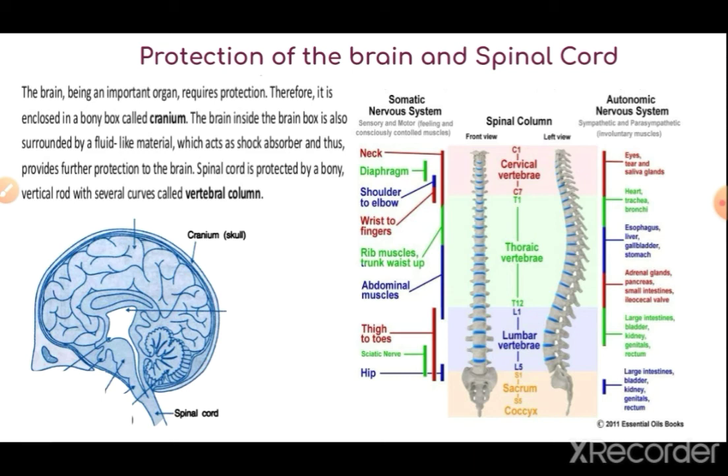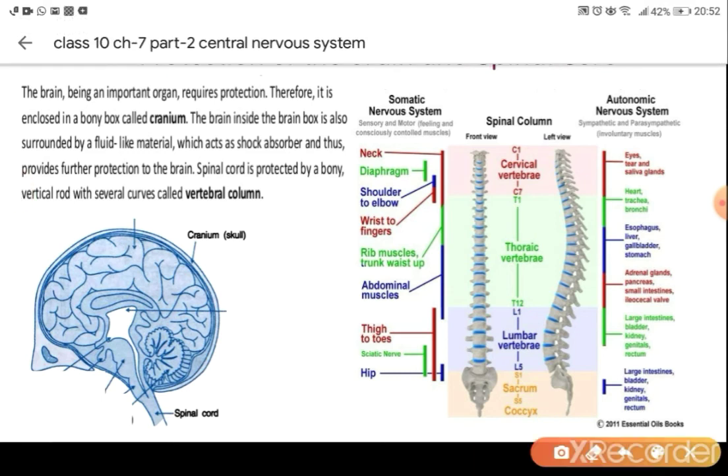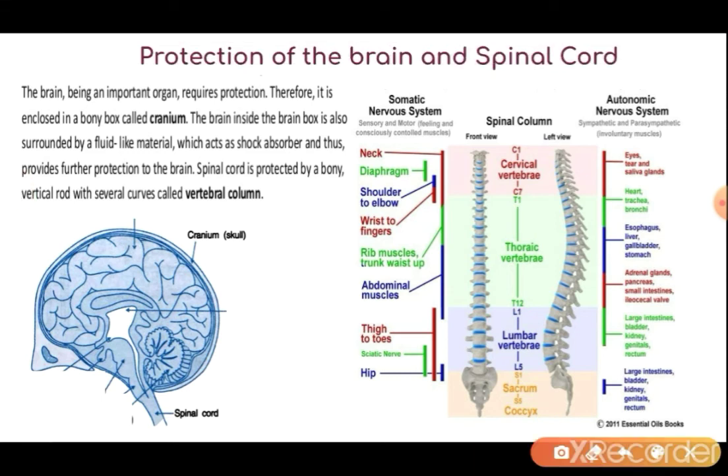Now how are the brain and spinal cord, which are very important to us, protected? The brain, which is an important organ, requires protection, and therefore it is enclosed in a bony box called cranium. This is the outer region which is of bone, also known as the skull or cranium.